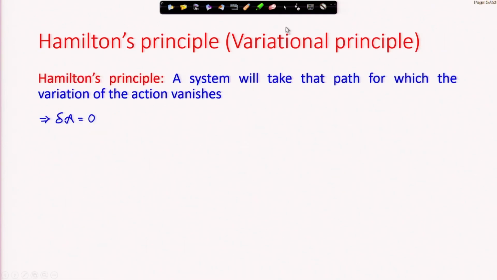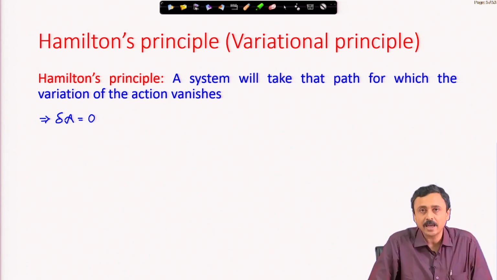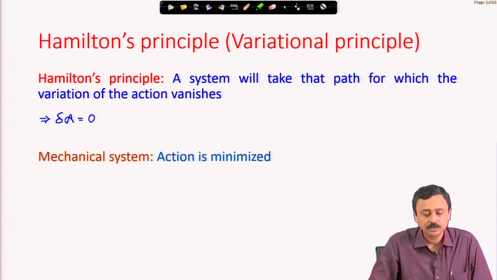Now, Hamilton's principle, once again we come back to Hamilton's principle. It says a system will take that path for which the variation of the action vanishes, or delta A, delta operator operating on A, is 0. We have looked at the delta operator operating on the action, and we have also looked at the delta operator operating on the generalized coordinates. When it operates on generalized coordinates, they are called the virtual displacements.